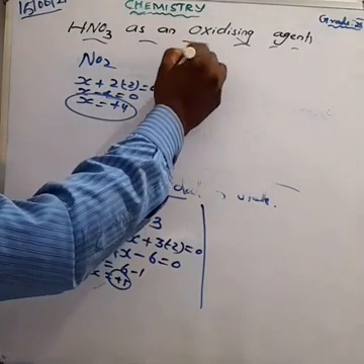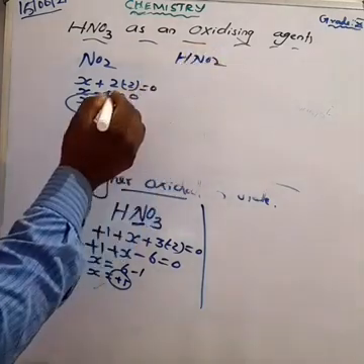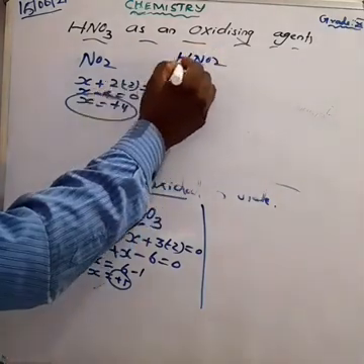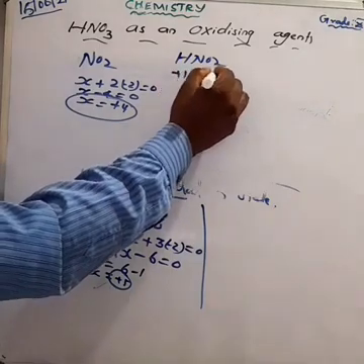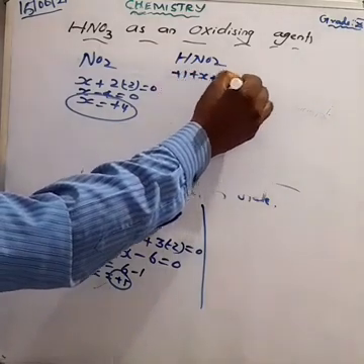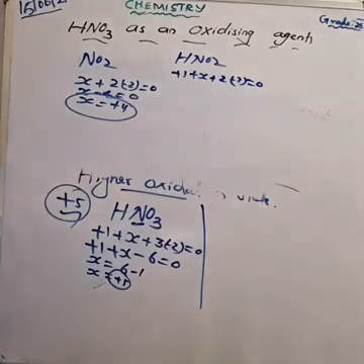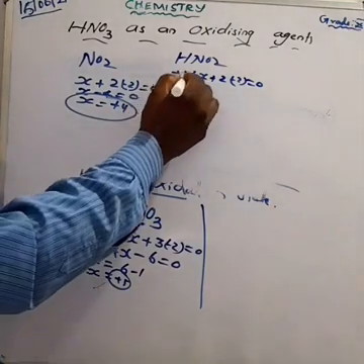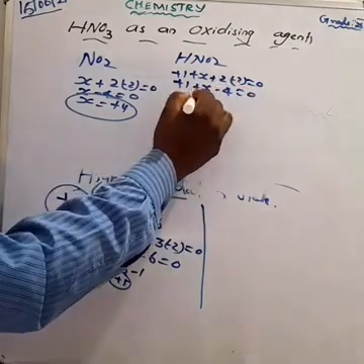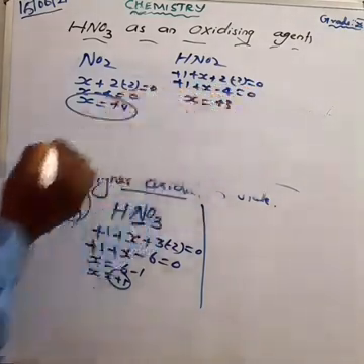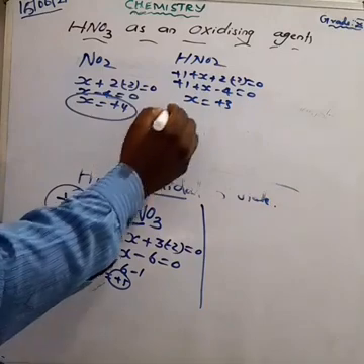What is the oxidation state? Can you find out? HNO2 oxidation state. H we are saying +1 plus X. Nitrogen is taken as X and oxygen has 2 into -2, equal to 0. +1 plus X minus 4 equal to 0. X is equal to +3 oxidation state. Am I right?